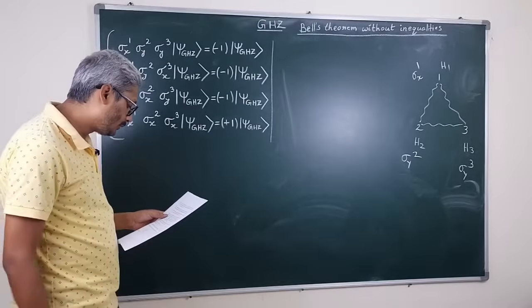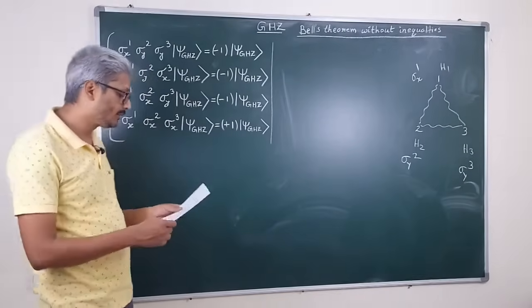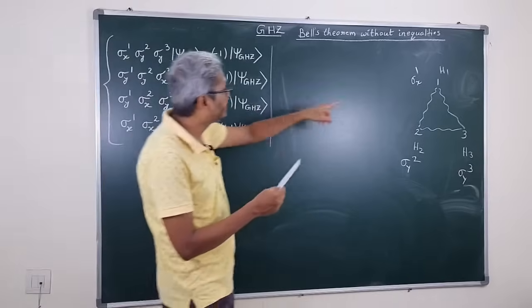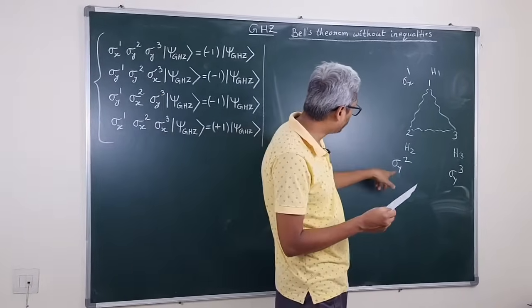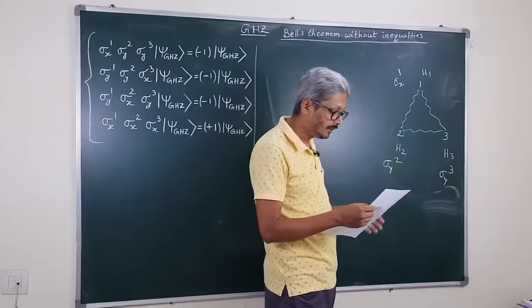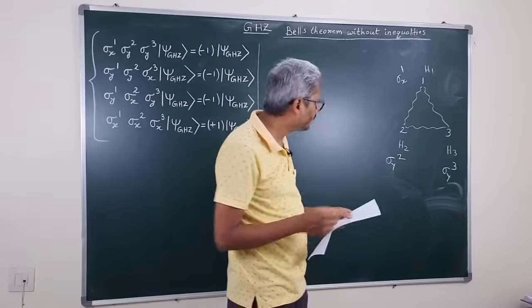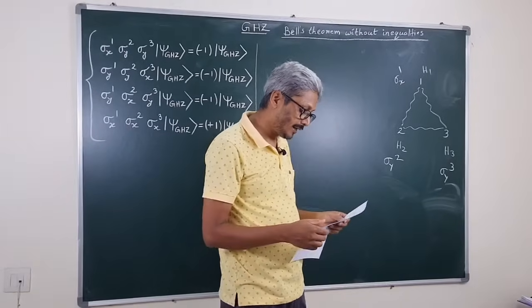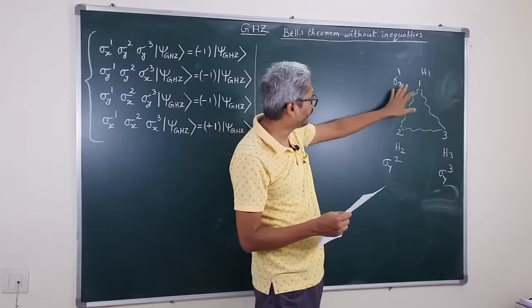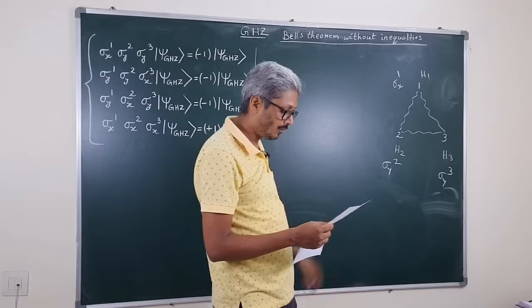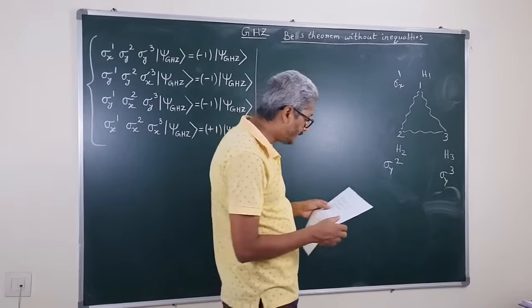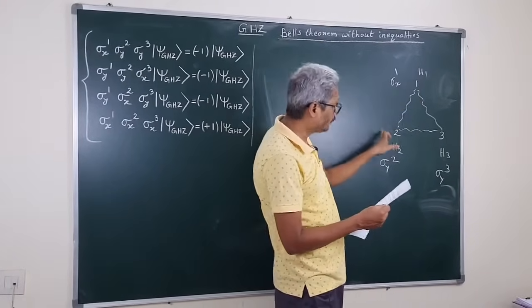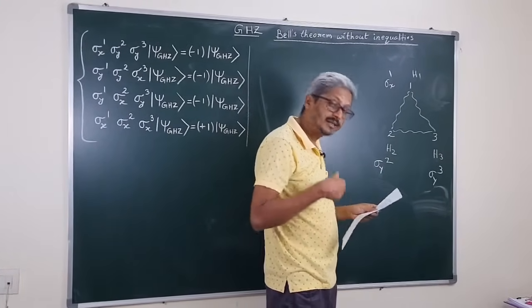We know that the measurement outcomes of these local spin measurements, that is sigma x1, sigma y2, sigma y3, are given by the eigenvalues of these operators, and the eigenvalues of these operators we already know are +1 or -1. And these spin half particles, 1, 2, 3, are spatially separated.